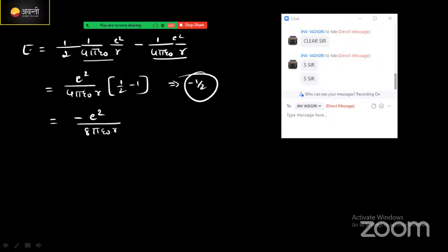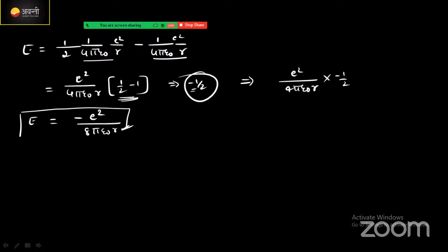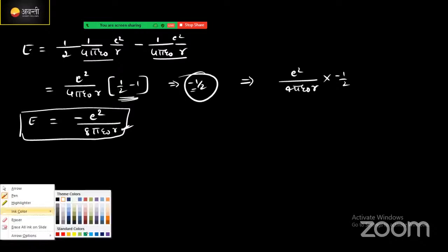Correct now, guys? What I just did is multiply this one. What was there here? e square divided by 4 pi epsilon naught r. If you are going to find the value, you will get minus of 1 by 2. I kept the minus here and multiplied the 2 here. This equation we got is E. Okay, this is the energy equation, but don't consider this the final answer. This is not the final answer.